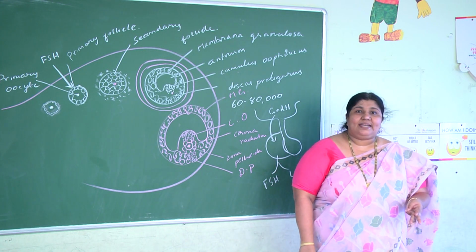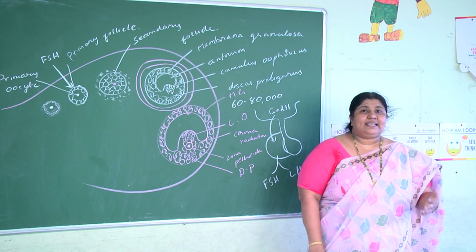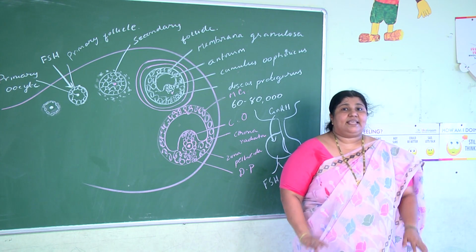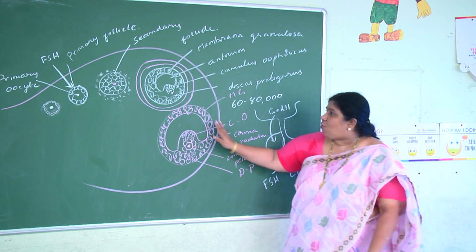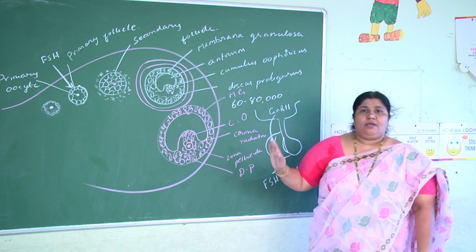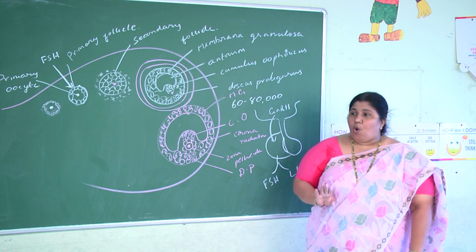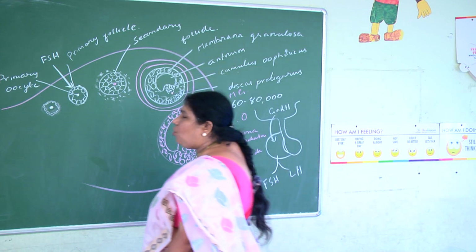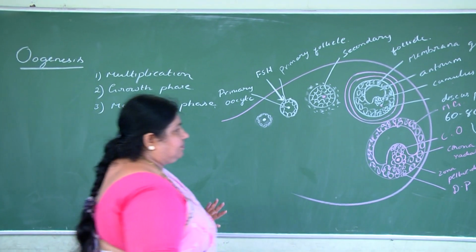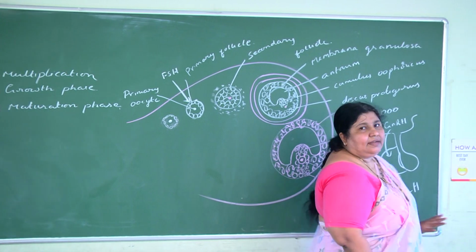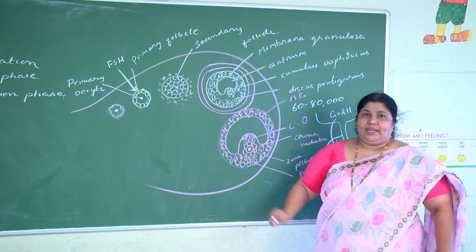What is the zona pellucida? It is a non-cellular layer. The zona pellucida is secreted by the secondary oocyte, and the secondary oocyte is surrounded by the zona pellucida. Now such a follicle is called a mature ovarian follicle or a Graafian follicle. Now what happens? The second hormone, LH, luteinizing hormone. Now the work of FSH is over. What has FSH done? It has helped in the development of the follicle.